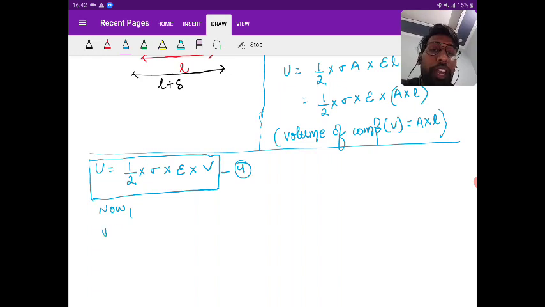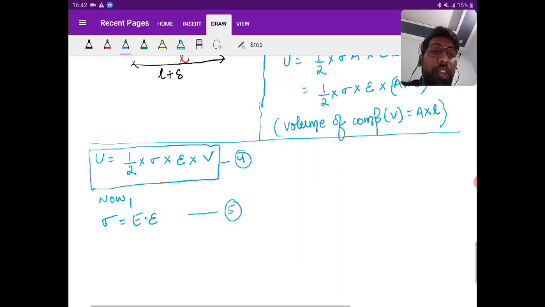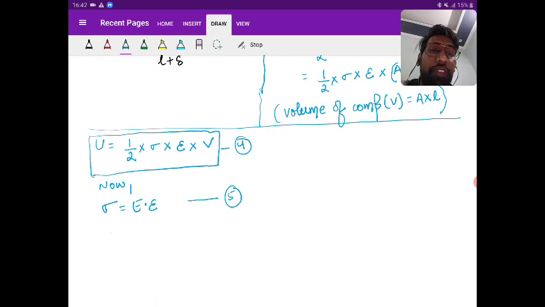We know that we can write sigma is equal to E into epsilon for the normal load. So this is my fifth equation. And one more thing that we can replace is epsilon is equal to sigma by E. So this is the sixth one. Okay.